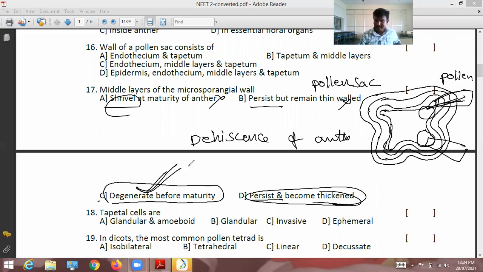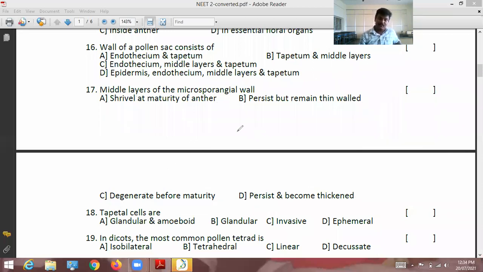Further, dehiscence of anther means these layers split and release pollen grains. Okay? So it's a superb question.